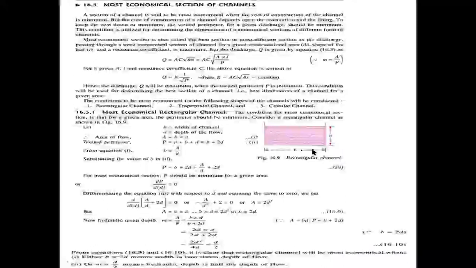The width is double the depth of the channel, so B equals 2 times the depth. Like this, we construct the rectangular channel. Automatically, it becomes economical and reduces the cost of construction of this channel.